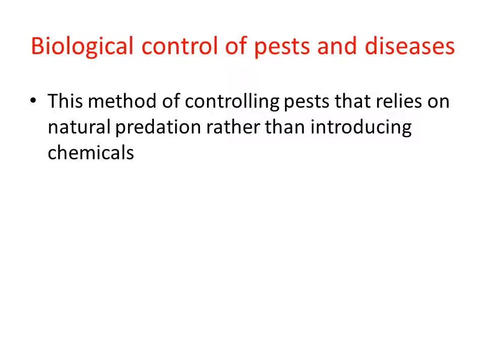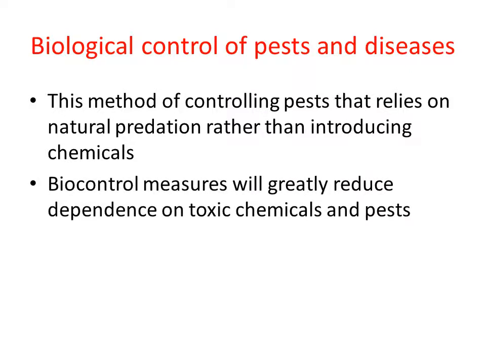So biocontrol of pest and disease actually relies on natural predation rather than introducing chemicals. This method will greatly reduce our dependence on toxic chemicals and pesticides. Suppose there is no biocontrol agent, we would have to depend on toxic chemicals, right? Toxic chemicals cause pollution.